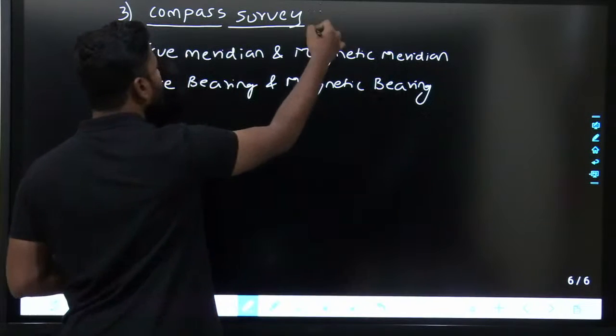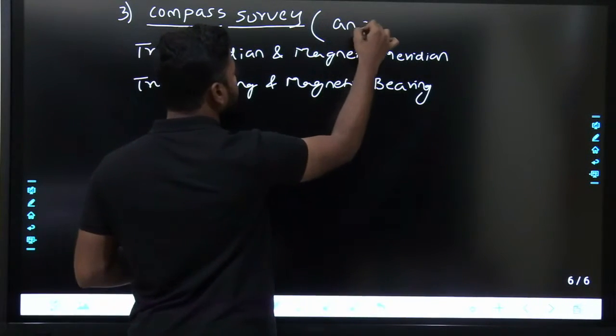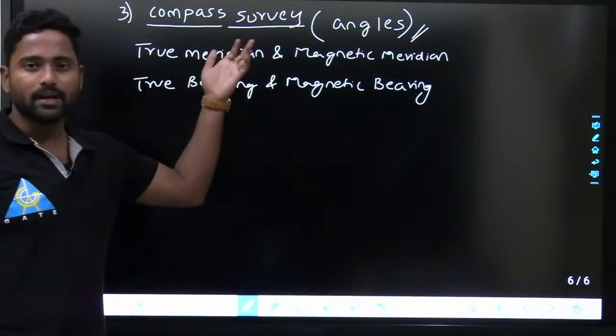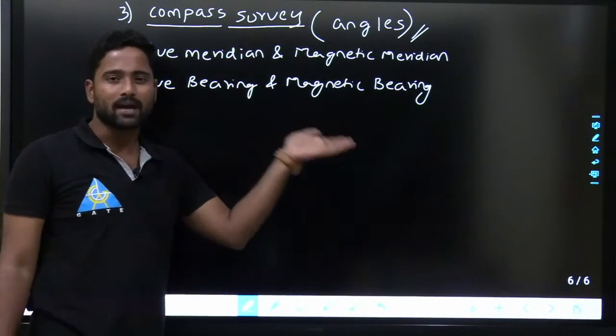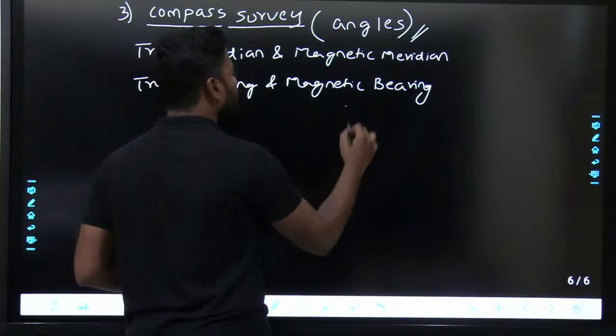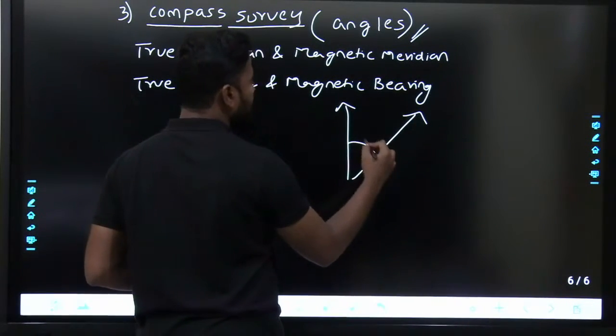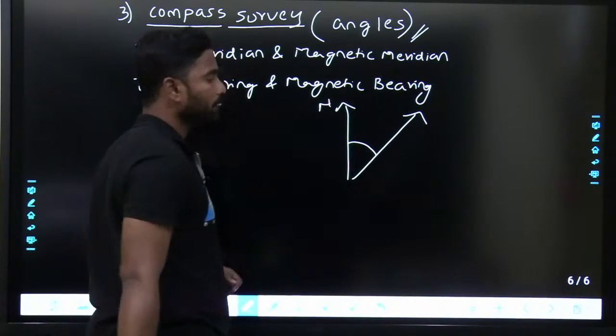See, here we are going to find out angles. By compass survey, I mean only angles. Fine. True meridian, magnetic meridian, true bearing, magnetic bearing, and in that, what are the types of bearing? Whole circle bearing, quadrantal bearing. Bearing means this angle with respect to north. Fine.